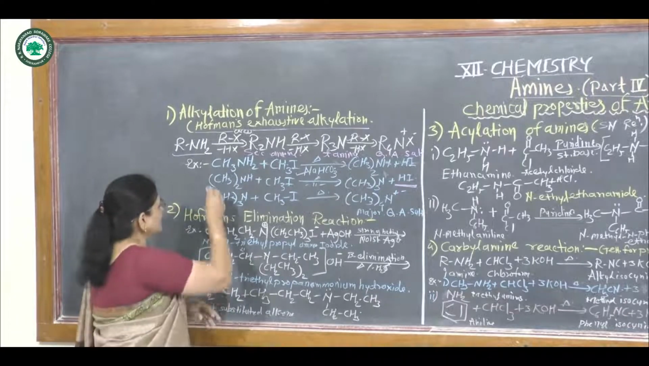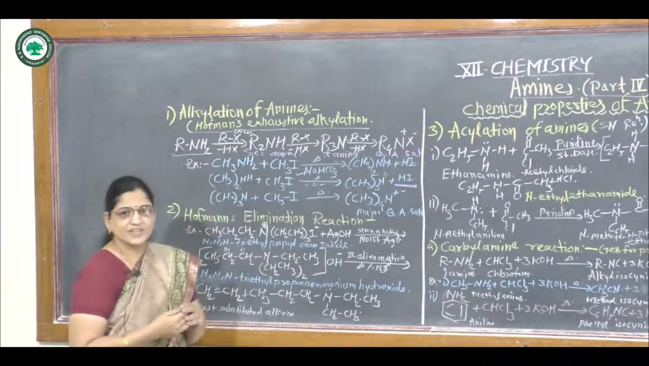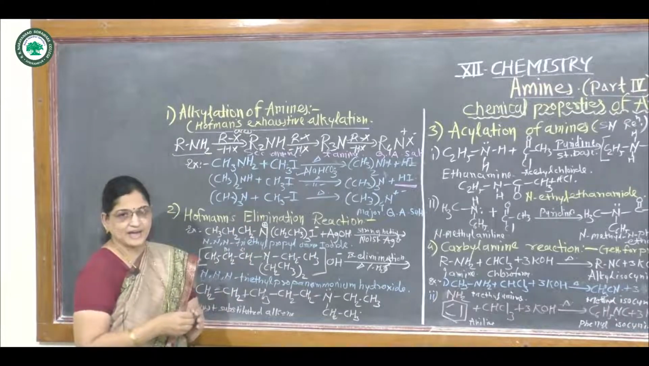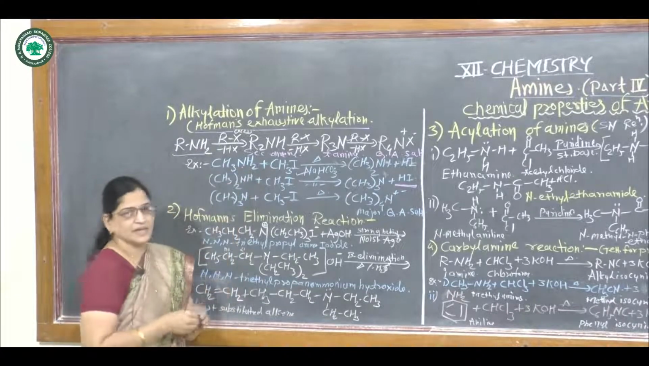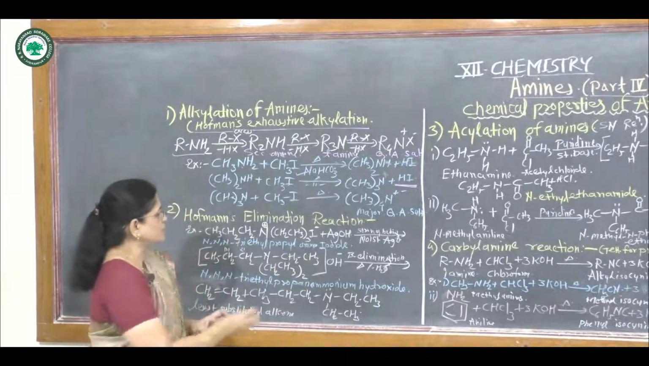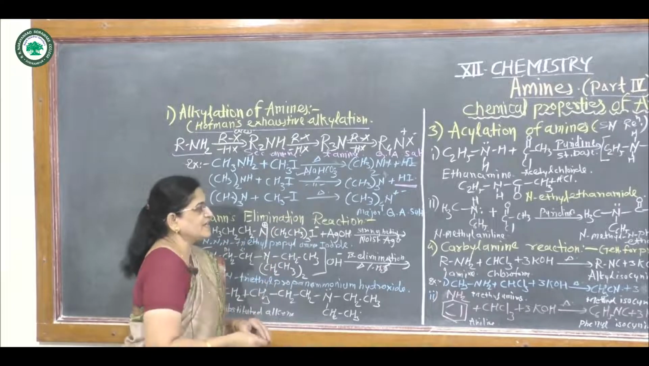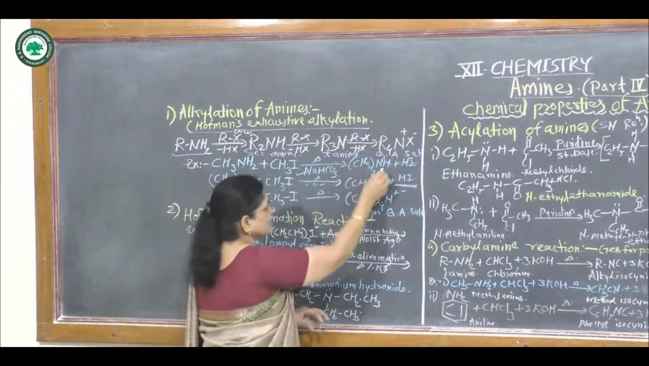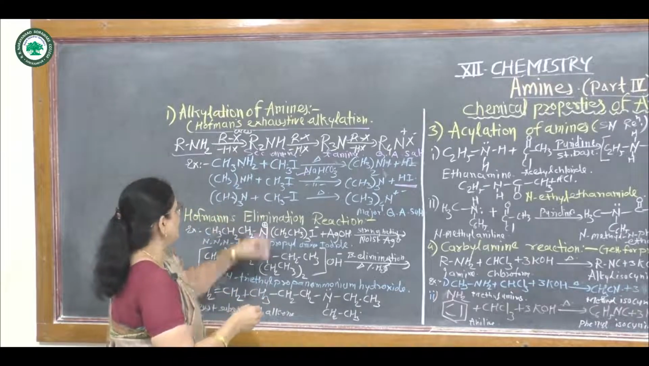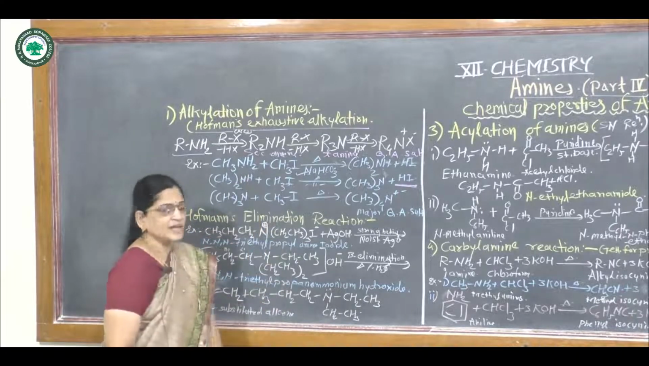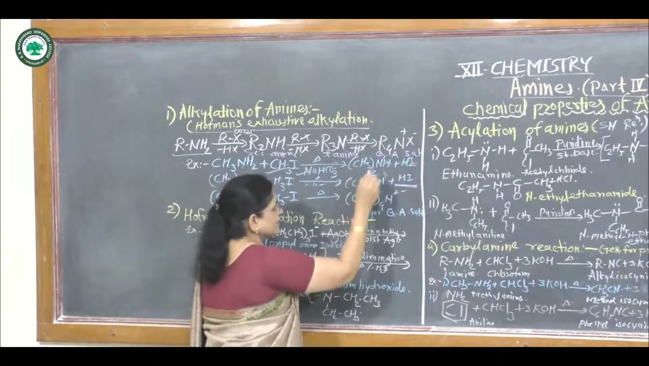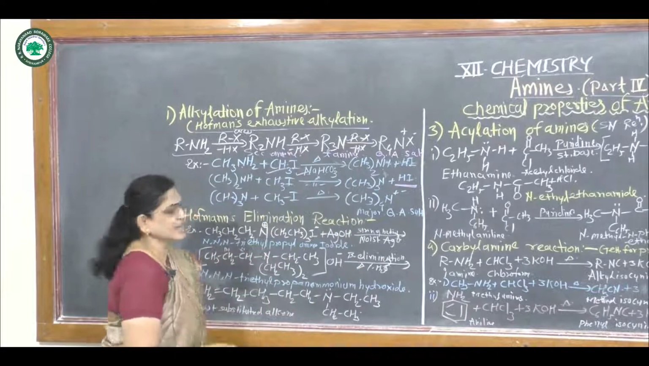For example, CH3NH2, that is methylamine, reacts with methyl iodide. Methylamine is a primary amine. If this reacts with methyl iodide in the presence of sodium bicarbonate, then it gives dimethylamine. That means one of the hydrogen atoms of this methylamine gets replaced by a methyl group and it gives dimethylamine, that means a secondary amine.